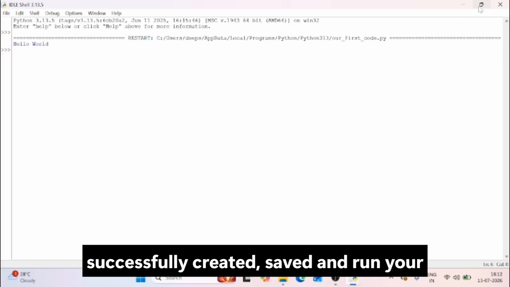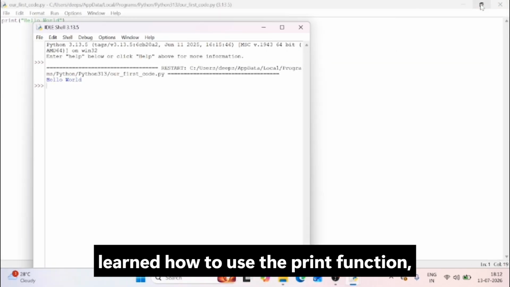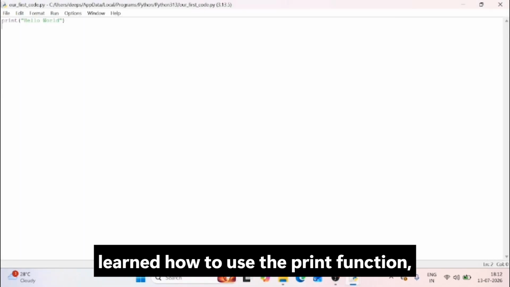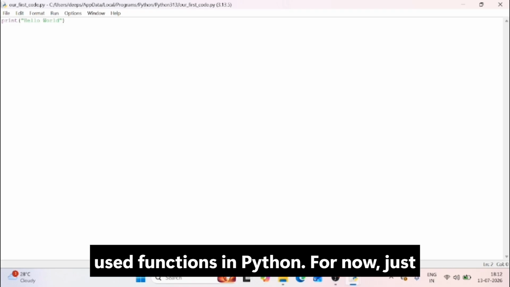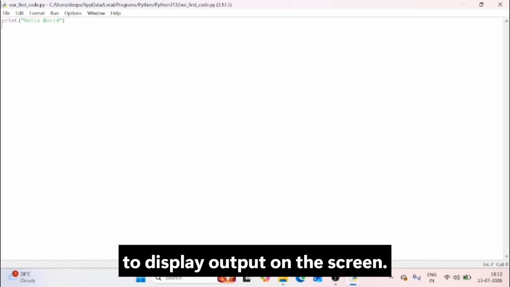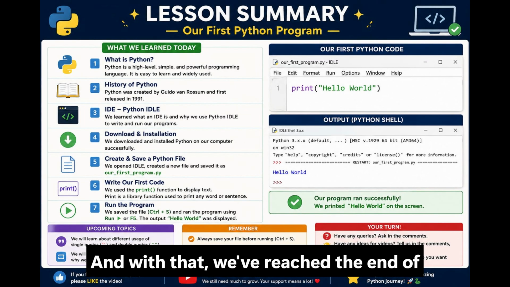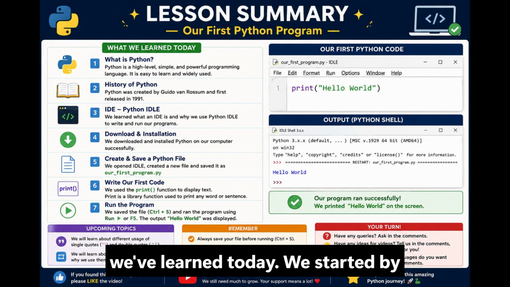Congratulations. You have successfully created, saved, and run your very first Python program. You also learned how to use the print function, which is one of the most commonly used functions in Python. For now, just remember that the print function is used to display output on the screen. And with that, we've reached the end of today's lesson. Let's quickly recap what we've learned today.